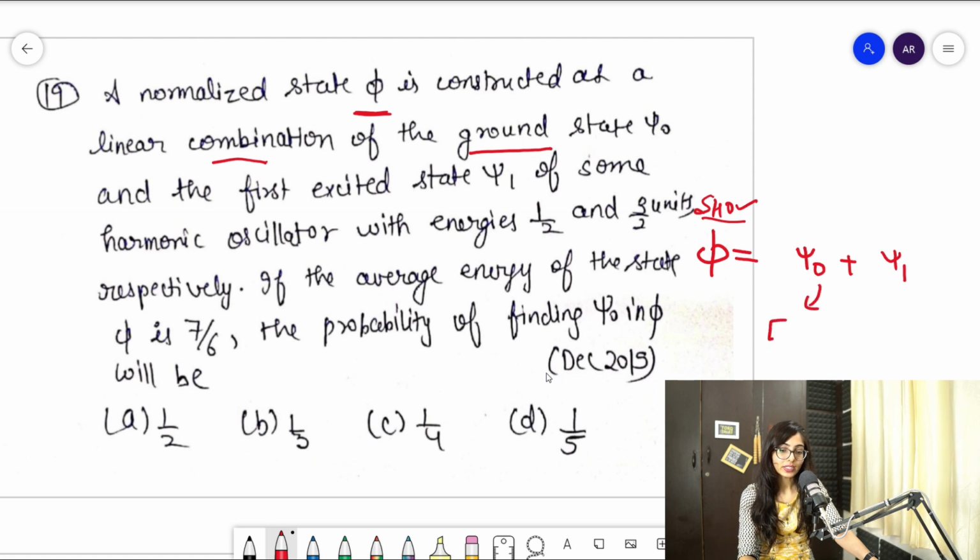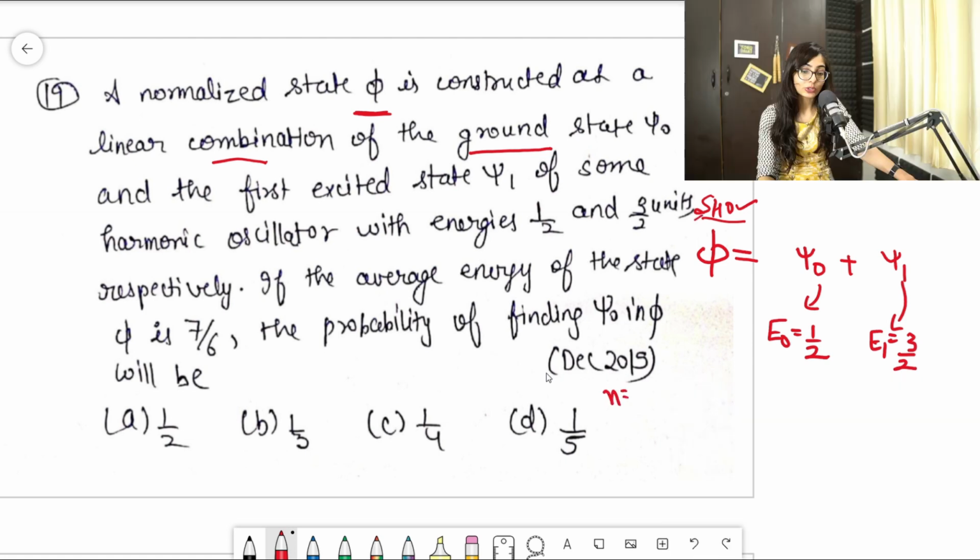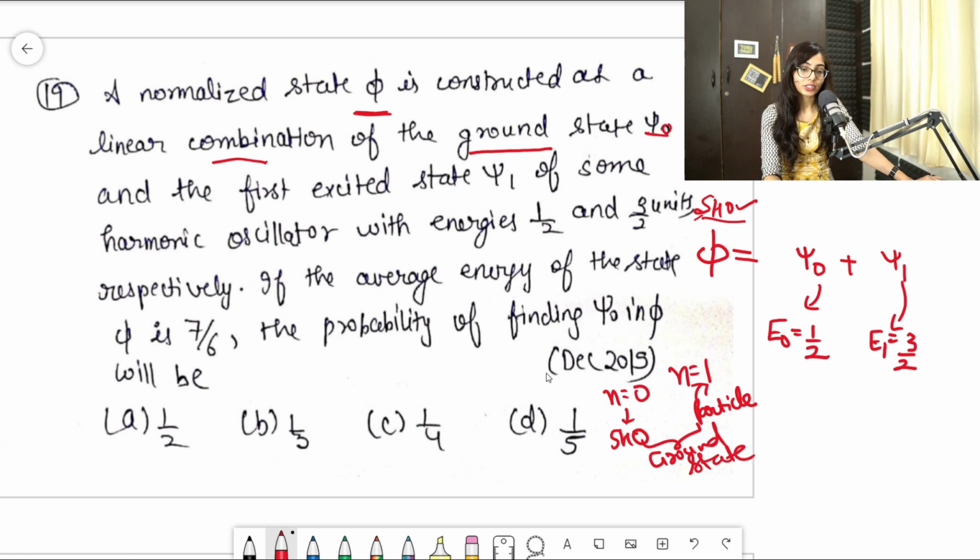So the energy E0 is 1 by 2 unit, and the energy of the first excited state is 3 by 2. I also want to tell you guys, for the ground state in a simple harmonic oscillator, n is equal to 0. But in a particle in a 1D box and the hydrogen atom, n is equal to 1 for the ground state. Always remember that, otherwise you can make mistakes here. So it is given that E0 is 1 by 2 and E1 is 3 by 2.